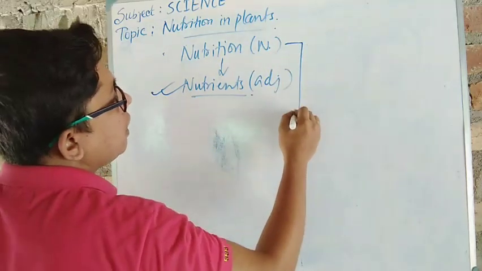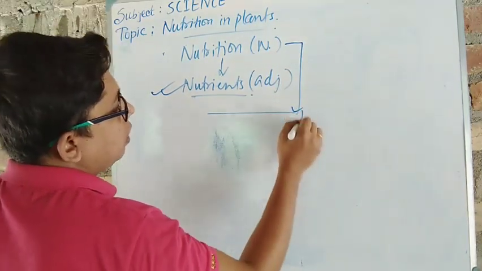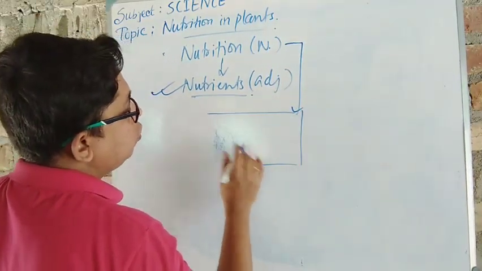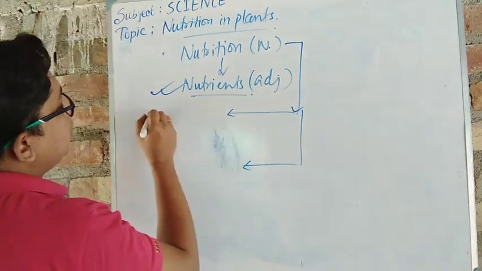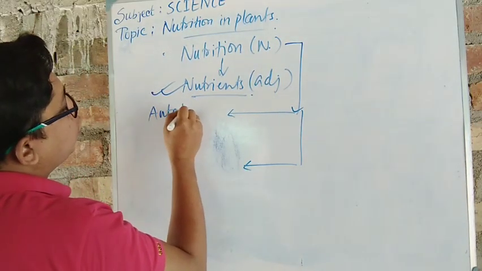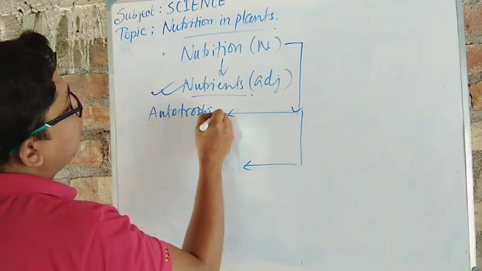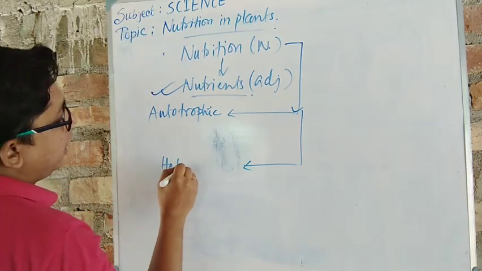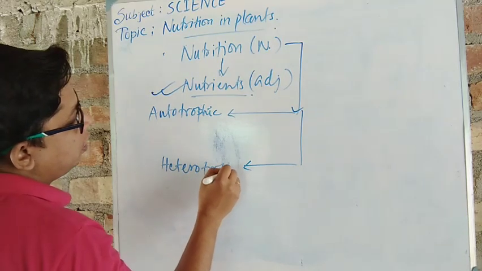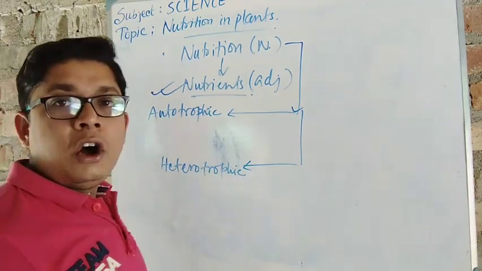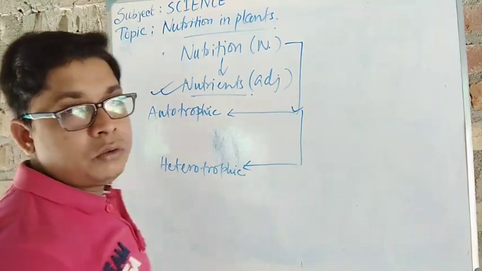So if I classify this, it will come as two parts. Number one, autotrophic nutrition, and the second one is heterotrophic nutrition. Okay, autotrophic nutrition and heterotrophic nutrition.